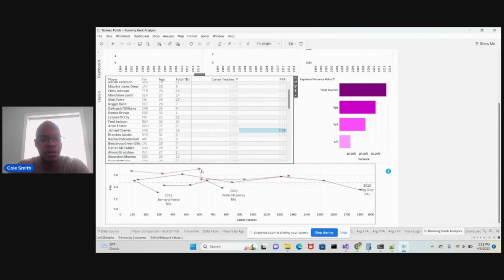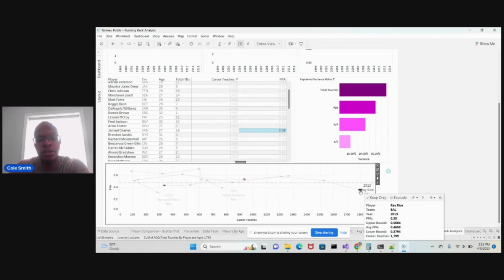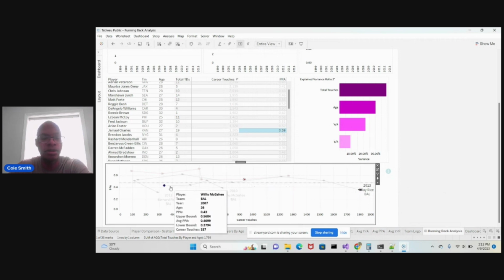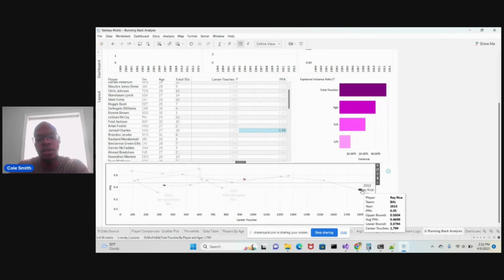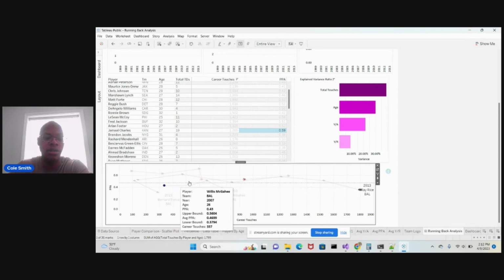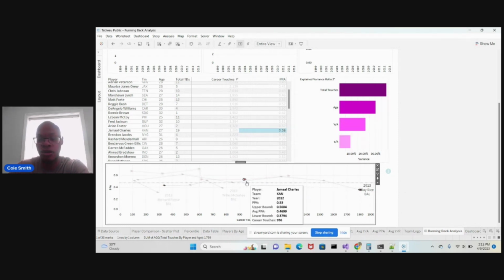Now, Jamal Charles has been in the league quite a few years, but if you notice, if I click on this here, what this gives you is it compares this person and each person at different points at the same age with different touches, right? So at the age Ray Rice is in 2013, it's comparing it to Jamal Charles at the same age. And then let's get here. So at the same age, Jamal Charles is doing very, very well. And it's only 1 year after.